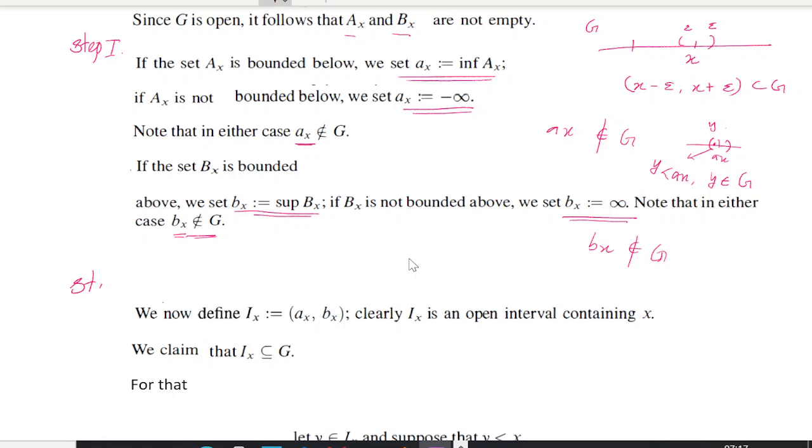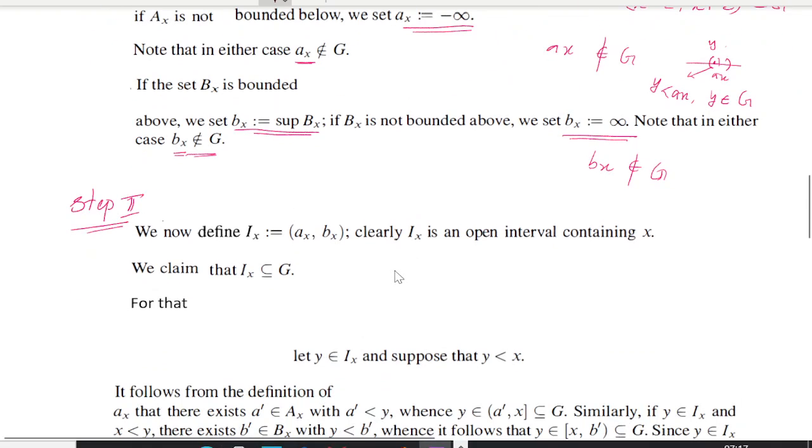Next, step 2 is that with these two points a_x and b_x, we will define an interval. Now define I_x equal to the open interval (a_x, b_x). Now this I_x is an open interval containing x, no doubt. First we have taken x, and on this side the elements with infimum, and on this side the elements with supremum.